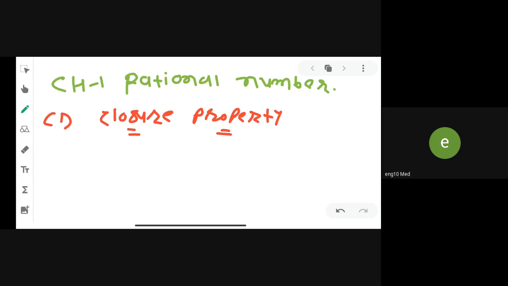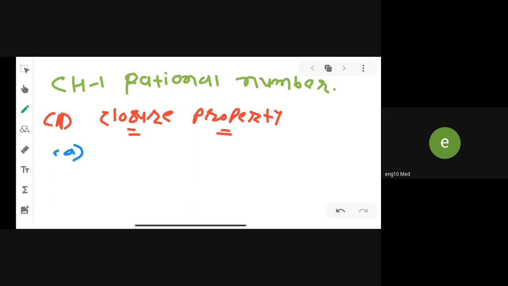Now we know that we have some groups of number like integer, whole number, rational number, natural number, right? We are not discussing the property of natural number. Why? Because natural number is similar to whole number except 0. You know that very well.